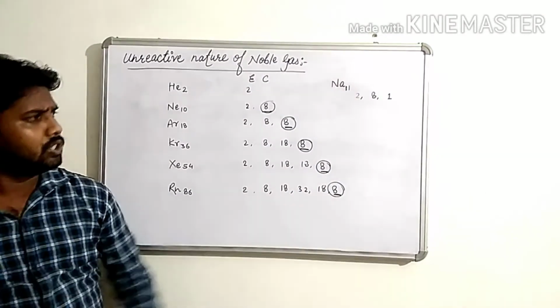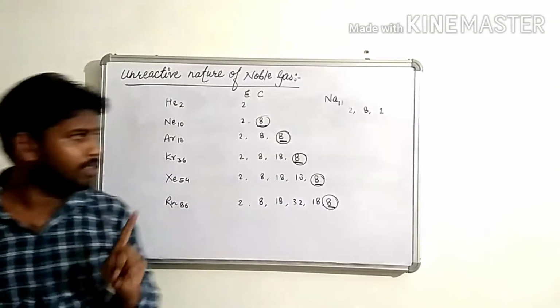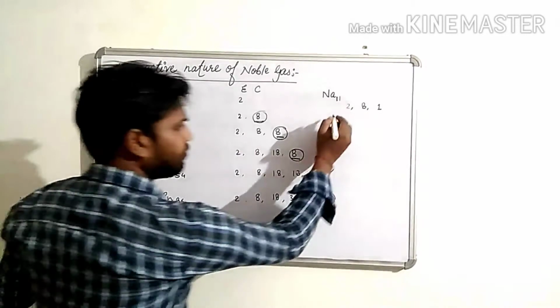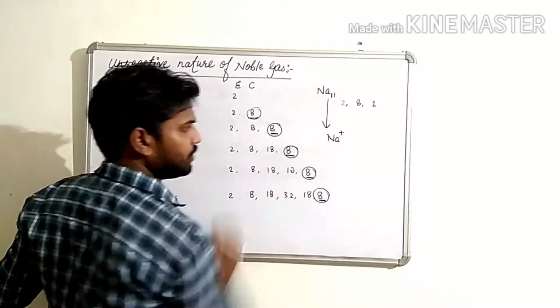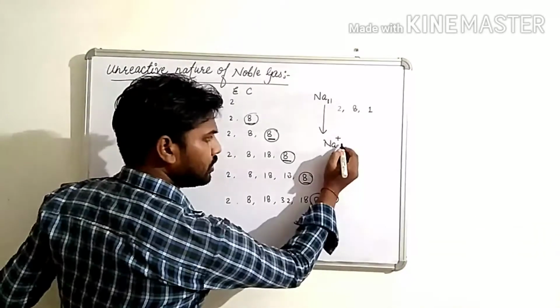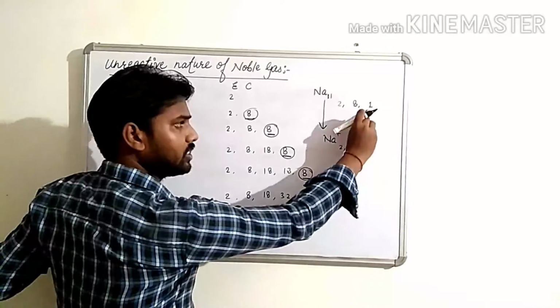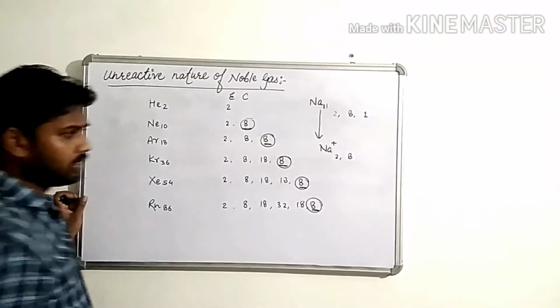So children, if sodium loses 1 electron to another atom, it contains a positive charge. Now this sodium has electrons 2, 8 because sodium has already lost 1 electron.